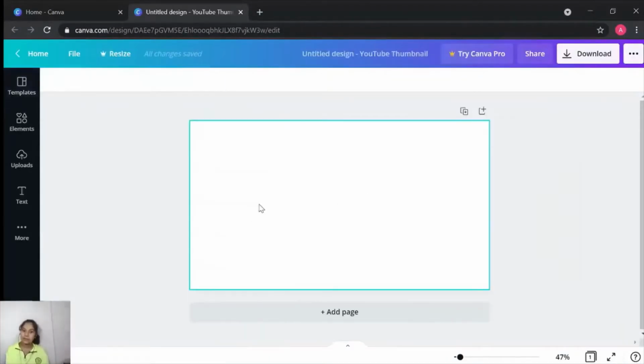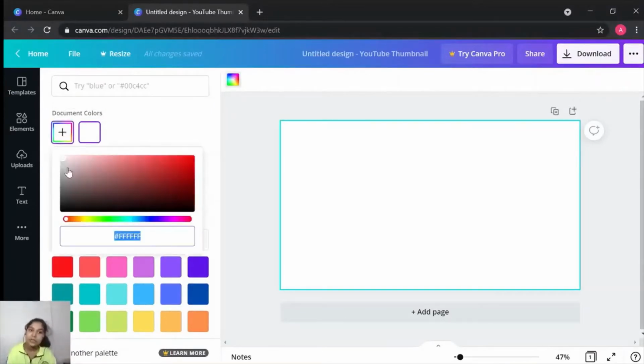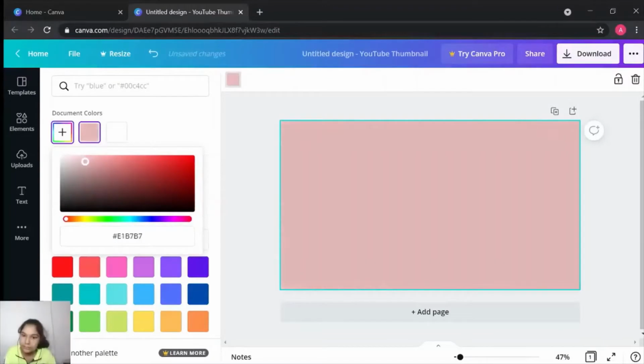To add a background color, click on the thumbnail and choose from the background color. As you can see, there are many colors in the color palette. You can choose any. You can also choose a gradient color. I like this. I'll choose this.